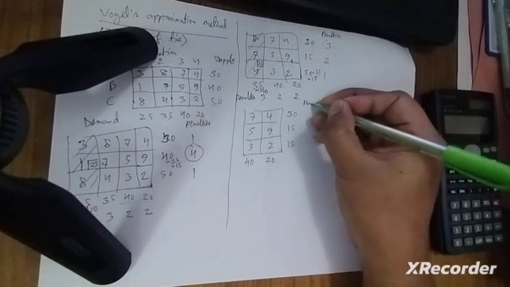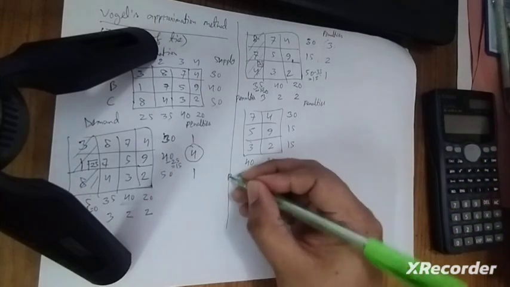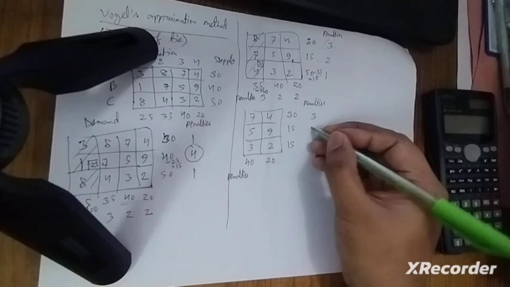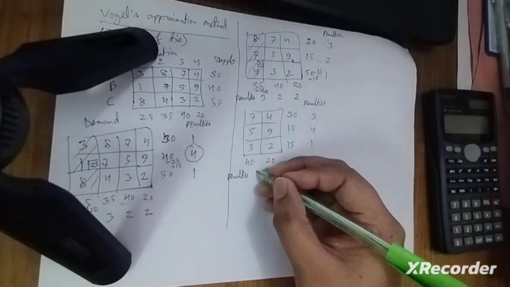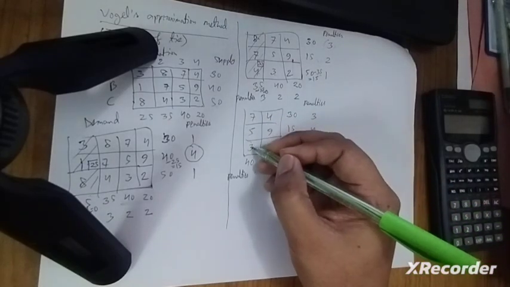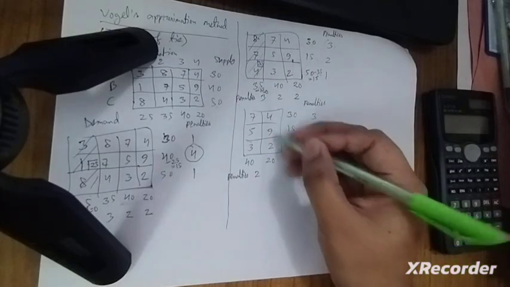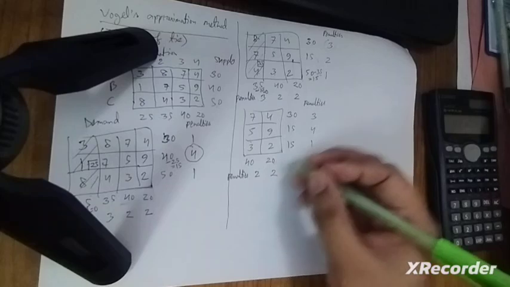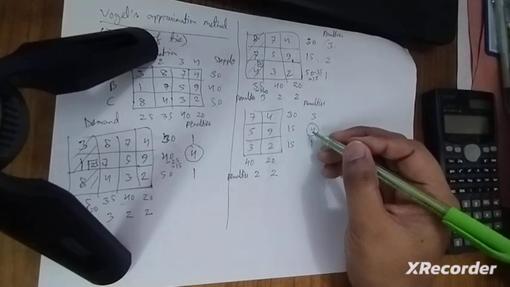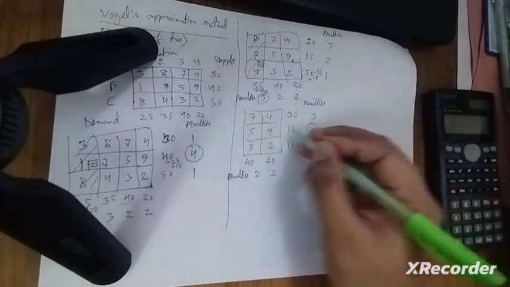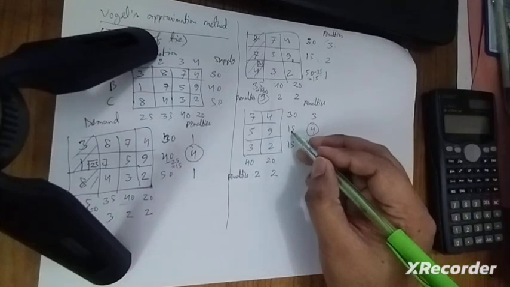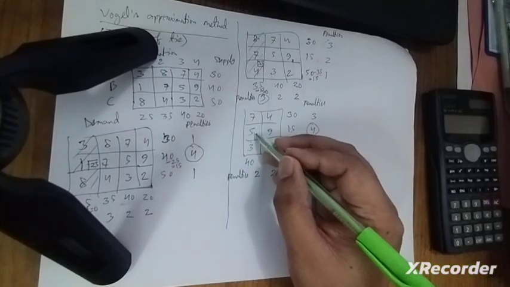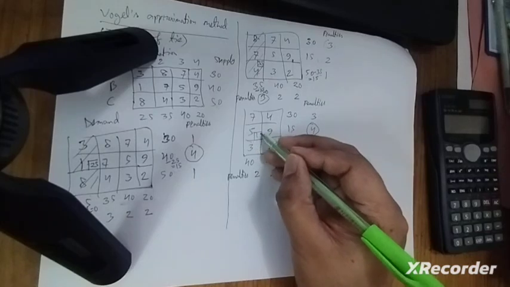Again we have to calculate the penalties row wise and column wise. Here the row wise penalties are 3 4 1. Here for the column wise penalties, the lowest values are 5 and 3, so the difference is 2. The lowest values are 4 and 2, difference is 2. Now the largest one is 4, so we will assign this 15 value to the lowest unit cost. We can assign 15 here.